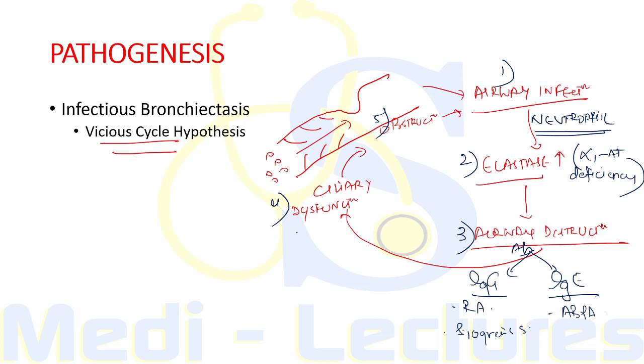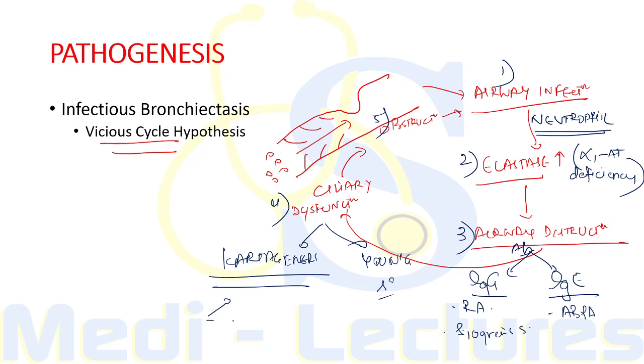Now, ciliary dysfunction can be due to genetic syndromes like Kartagener syndrome or Young syndrome. In Kartagener syndrome, we have a triad of sinusitis, situs inversus, and decreased sperm motility along with bronchiectasis. And in Young syndrome, we have obstructive azoospermia because the cilia are not functioning.